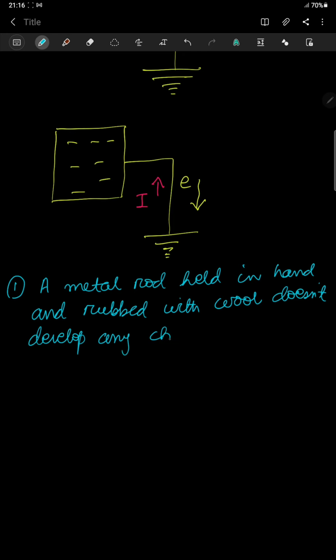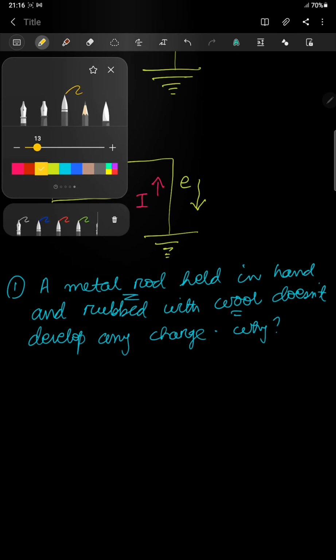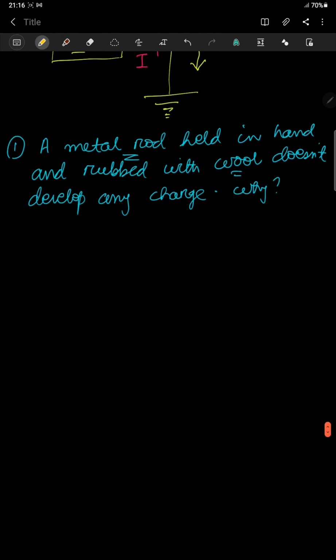Just now I told you, if two neutral bodies are rubbed, then they will be charged up. But this metal rod is neutral and this wool is also neutral. We are rubbing it, but still it is not happening. Why is it so? A very simple answer to this is the human body. Your human body is a good conductor.